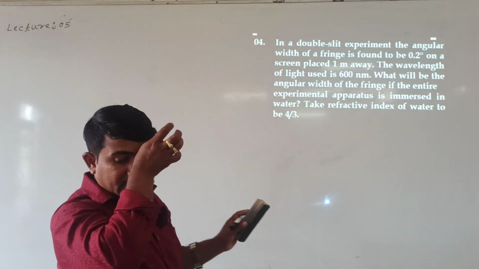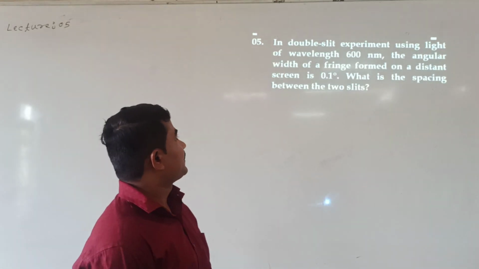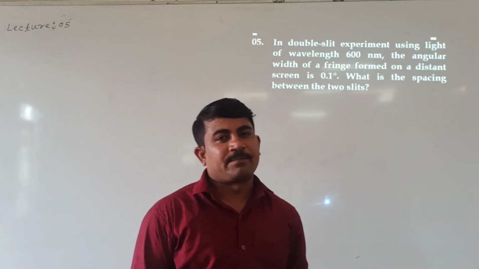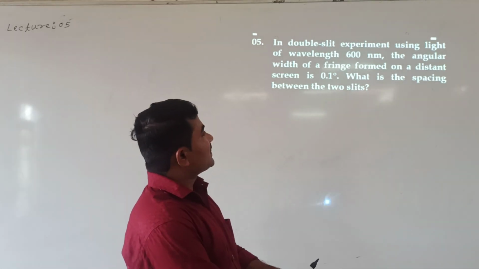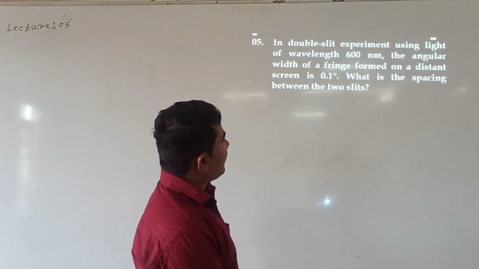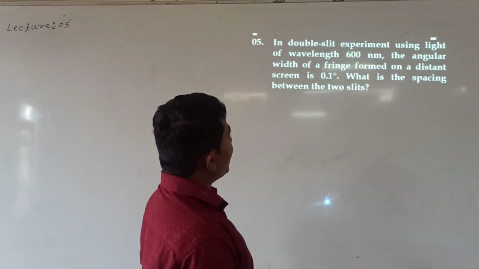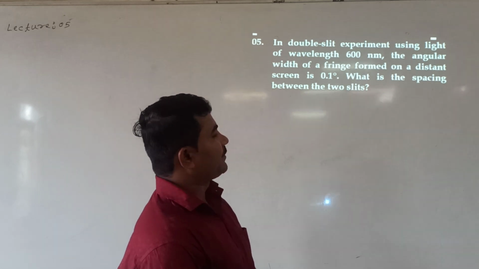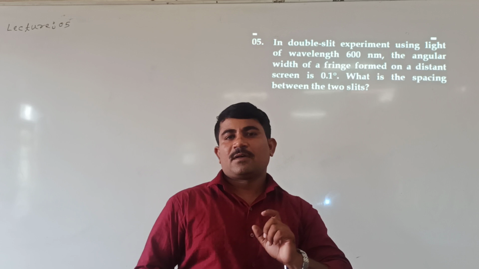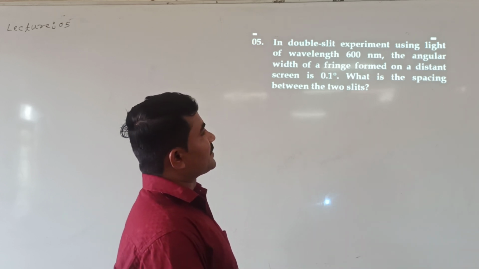Okay, see here. Next question. The question is very simple again. In a double slit experiment using light of wavelength 600 nanometer, the angular fringe width formed at a distance from the screen is 0.1 degree. I mean the width of the interference pattern is 0.1 degree. What is the spacing between the two slits?